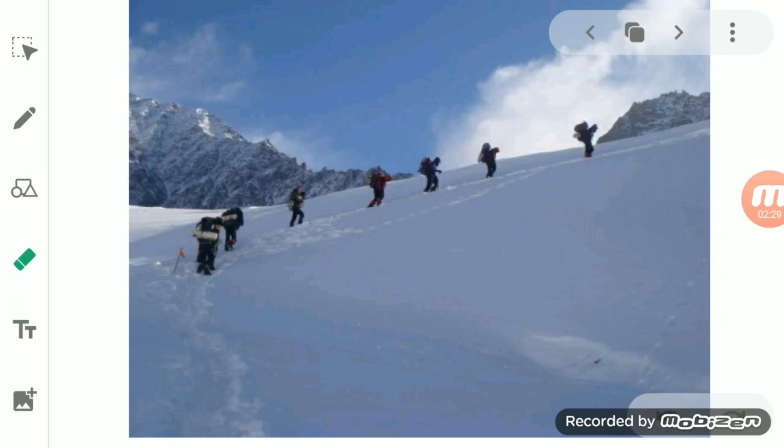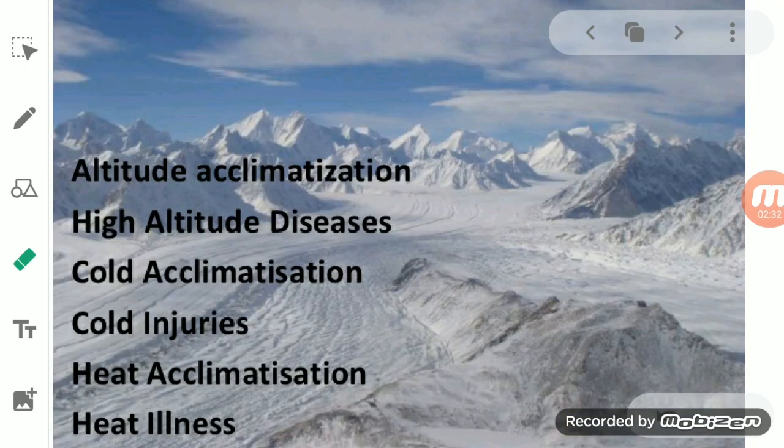So here what you have seen is that if we move from a plain to a higher altitude, the air is very thin, so there is a difficulty in breathing. You will face a problem in breathing, and your breathing rate will be faster. But after some days of living at the higher altitude, you will find that some adjustment occurs in your body according to the new environment, due to which you are able to survive there.